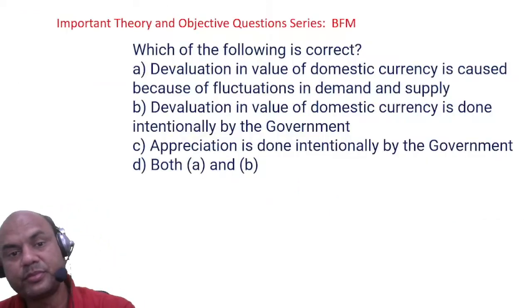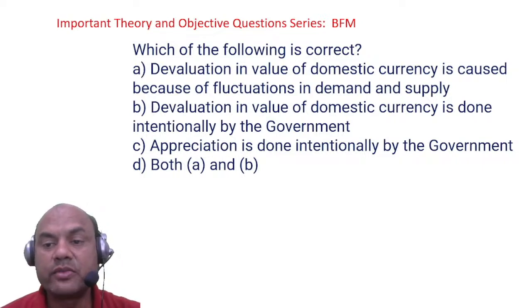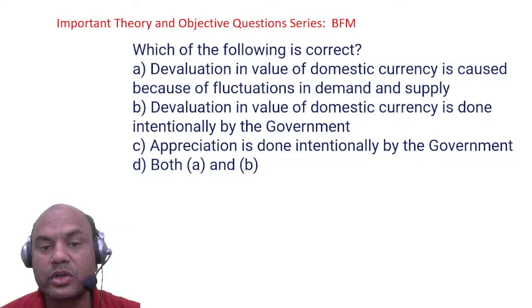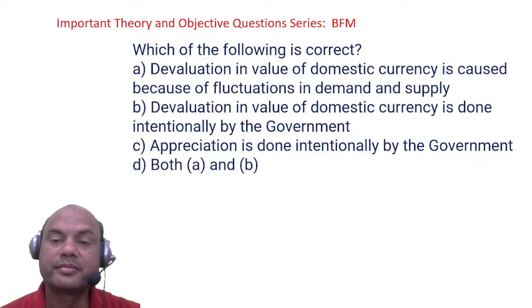Okay. Which of the following is correct? A: Devaluation in value of the domestic currency is caused due to the fluctuations in the demand and supply. B: Devaluation in the value of the domestic currency is done intentionally by the government. C: Appreciation is done intentionally by the government. D: Both A and B.